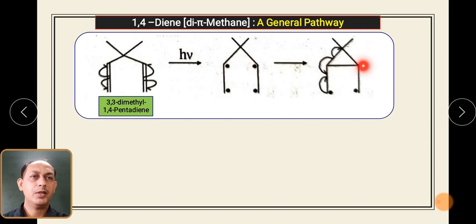So a new single bond is formed over here, concentrate. Once the single bond is formed, you will observe that one radical is over here and another radical is over here, because these two radicals combine. So in the first case there are 4 radicals, in the second case there are 2 radicals. Then again this particular bond undergoes breakdown, meaning carbon number 2 and carbon number 3 undergo homolytic fission.